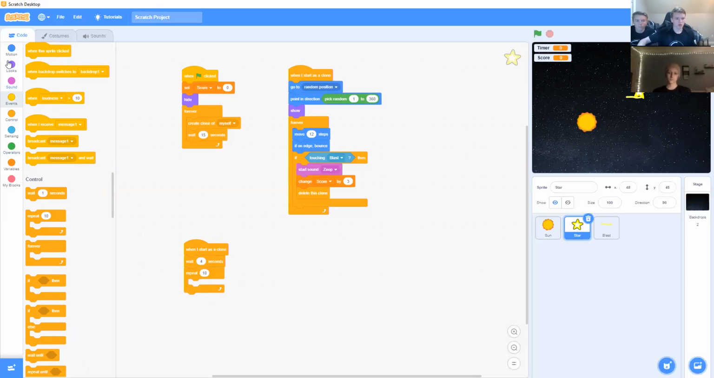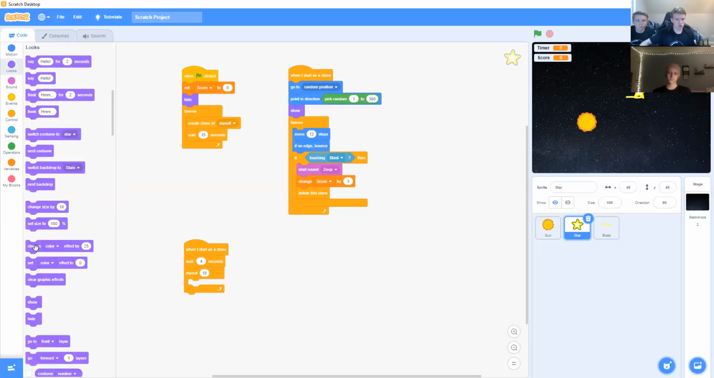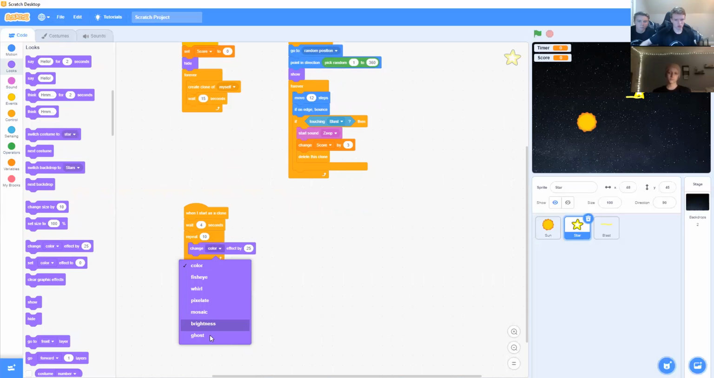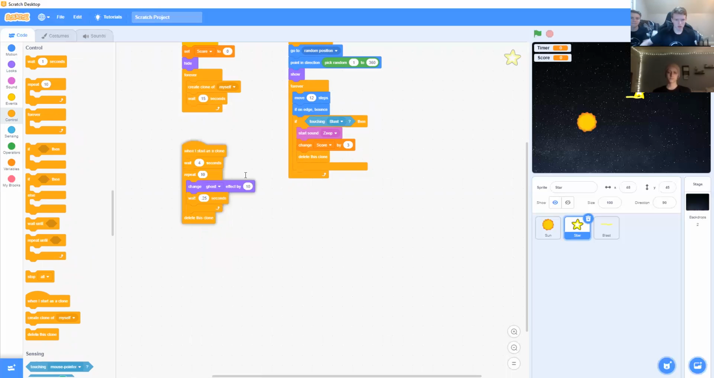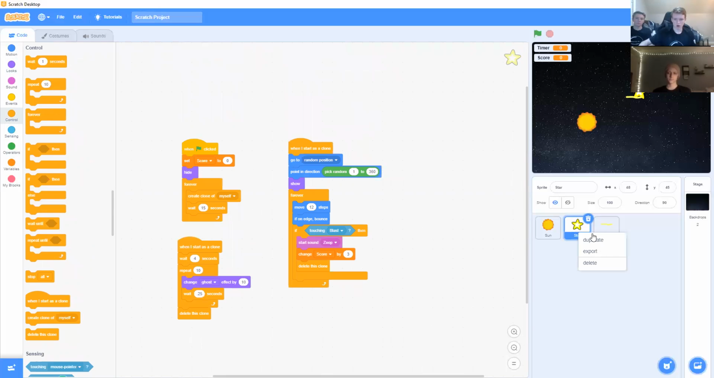Okay, now we can grab out of looks, change color effect by. We'll set color to the ghost effect and set it to 10. Now we will add a wait block right under this effect and change it to 0.25. And finally, we'll add a delete this clone block right under there. Now what you'll want to do, so that we have more than one star, is right click and press this duplicate button.